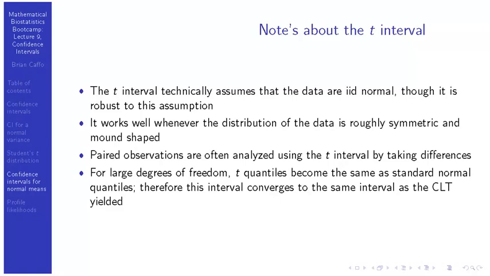So often paired observations are analyzed using this exact confidence interval technique by taking differences. And often differences tend to be much more Gaussian looking. They tend to be nice and symmetric about 0. And then for large degrees of freedom, the t quantiles become the same as the standard normal quantiles. And so this interval just converges to the same interval that you get from the CLT.